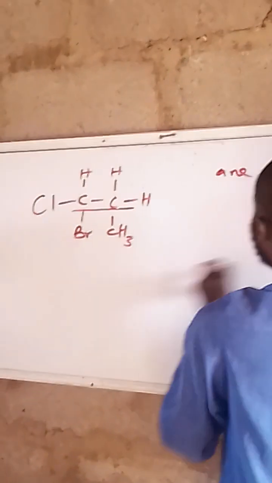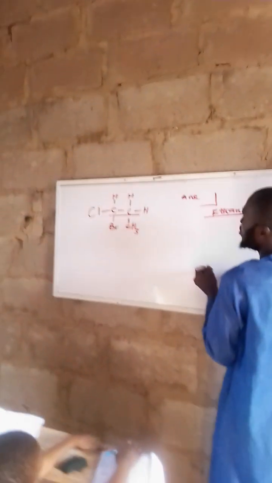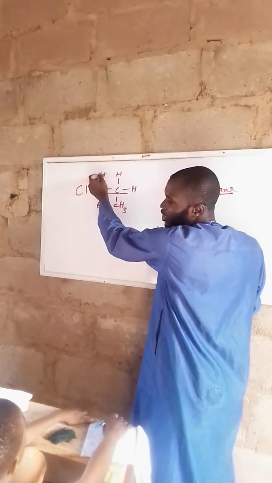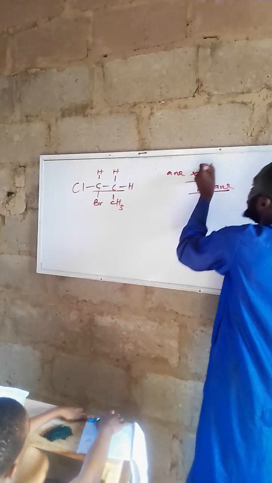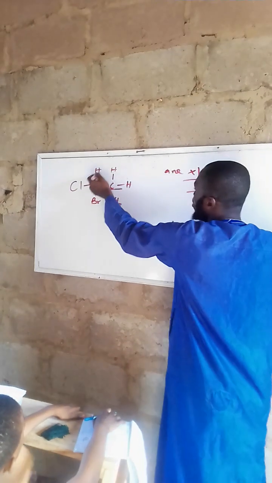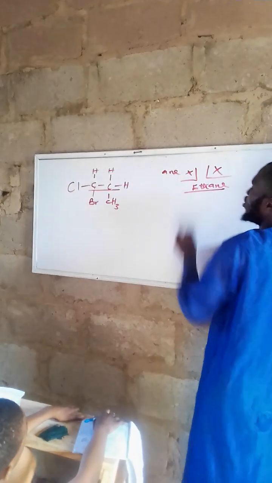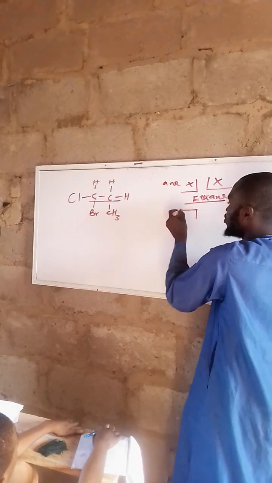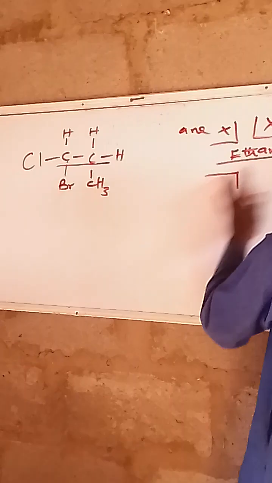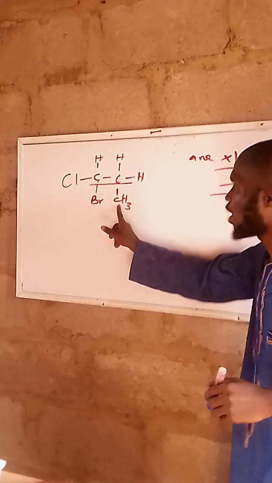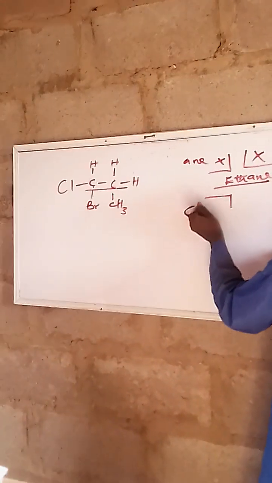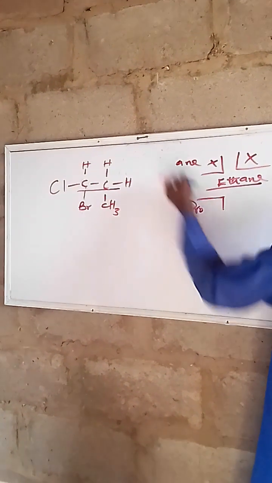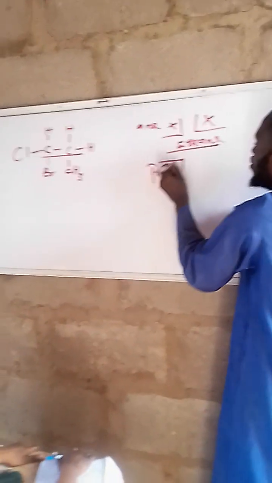Now let's count again. Can we count like this? No. This is hydrogen. This is carbon. This is chlorine. We can't. This is settled. What of this? No. Hydrogen, hydrogen. We can't. This is also cancelled. Can we count like this? Yes, we can count like that. We have carbon here: 1, 2, 3. Which will be propane.